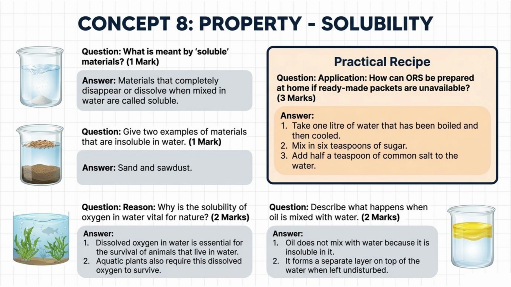Question. Reason. Why is the solubility of oxygen in water vital for nature? 2 marks. Dissolved oxygen in water is essential for the survival of animals that live in water. Aquatic plants also require this dissolved oxygen to survive.